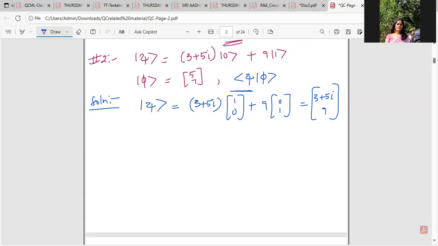So what is the dual of ket psi? Dual of ket psi is just the conjugate transpose. I denote it by the cross. Conjugate transpose of ket psi. So it is nothing but 3 minus 5i, 9. Of course, I can write transpose here and then finally write 3 minus 5i, 9.